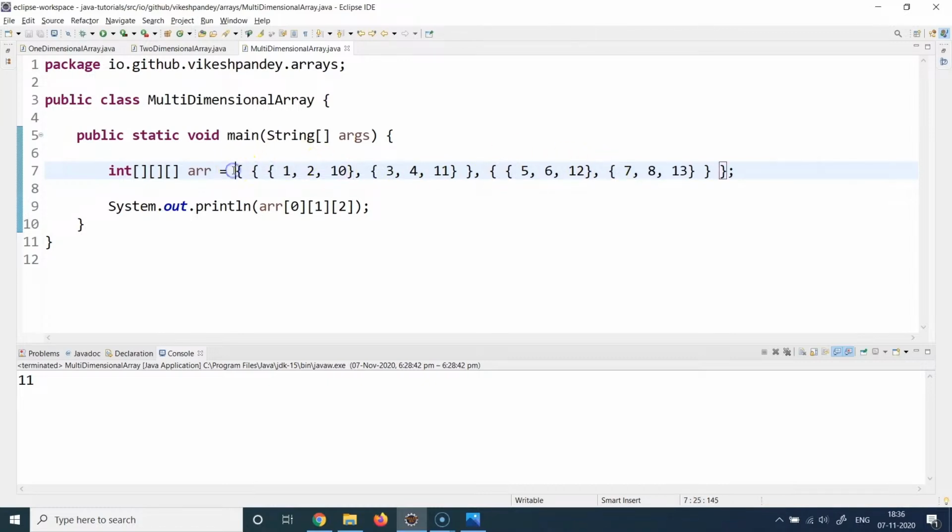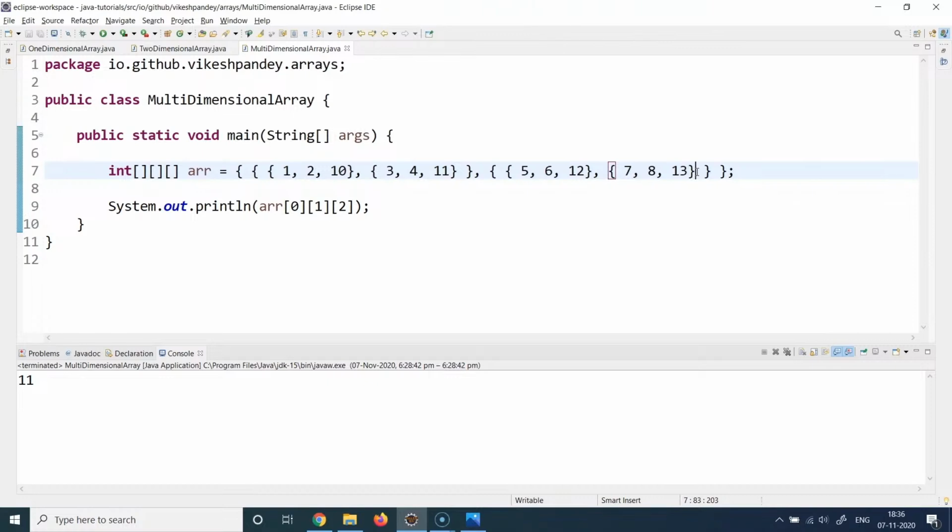Remember, this is the first dimension when the first curly brace starts. Then you have this second dimension which covers this hole and this hole, and then you have third dimension which are these. So that's how you're going to visualize and put the 3 dimensions in use while declaring a 3-dimensional array. And the values work in the same fashion.